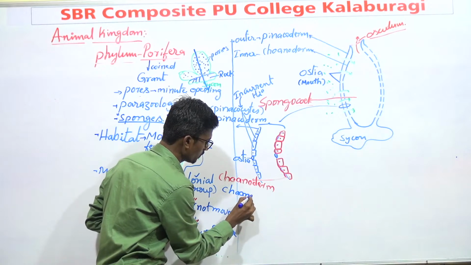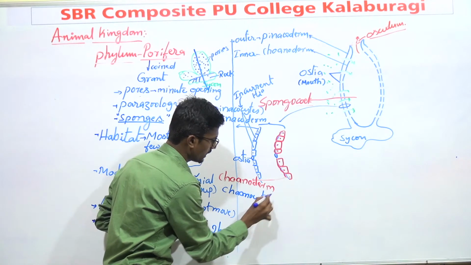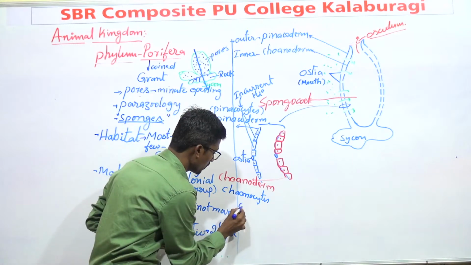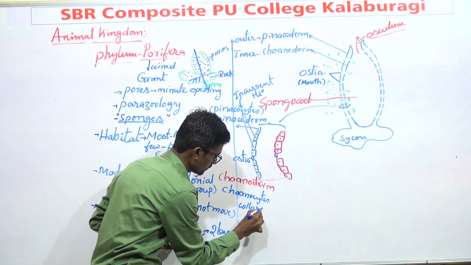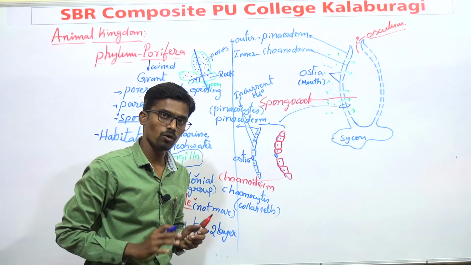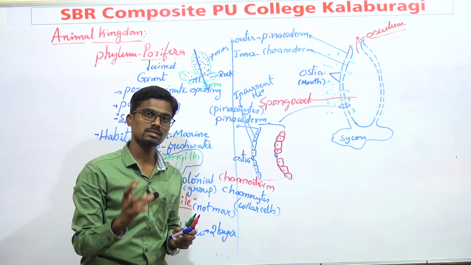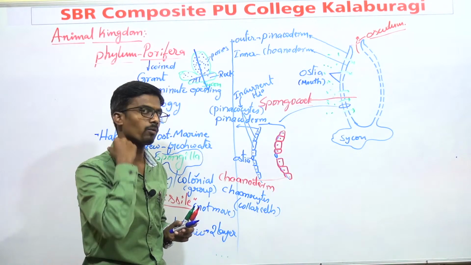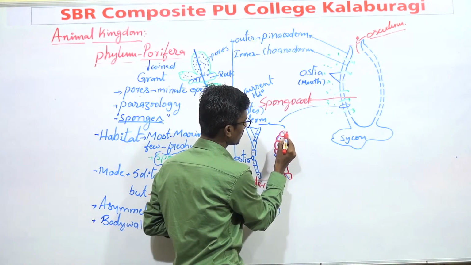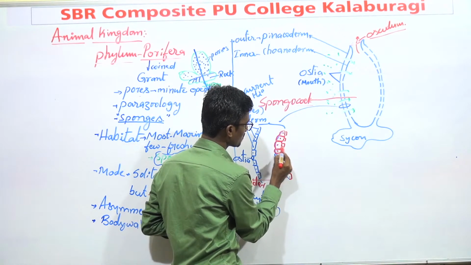Consists of what? Choanocytes. These choanocytes are also known as collar cells. Why are they called collar cells? Because these cells have a collar. Like that, these cells are present. We can take this as the collar, like this.